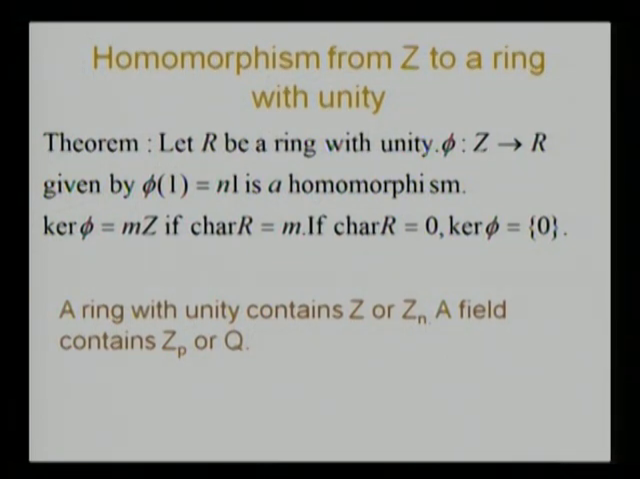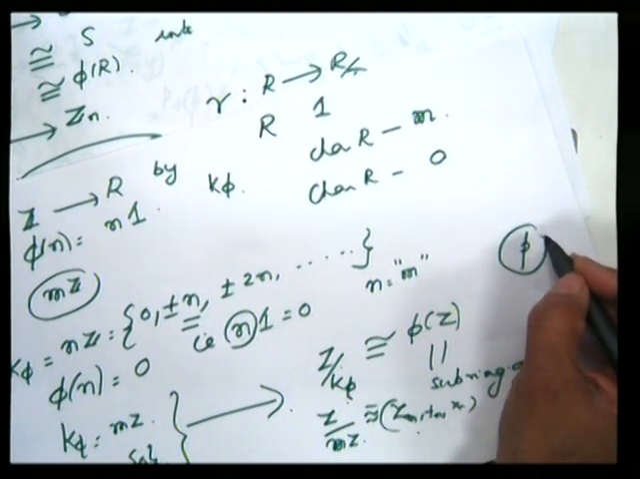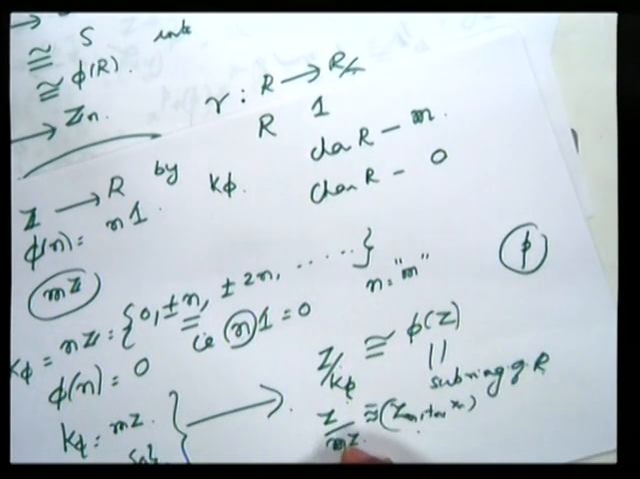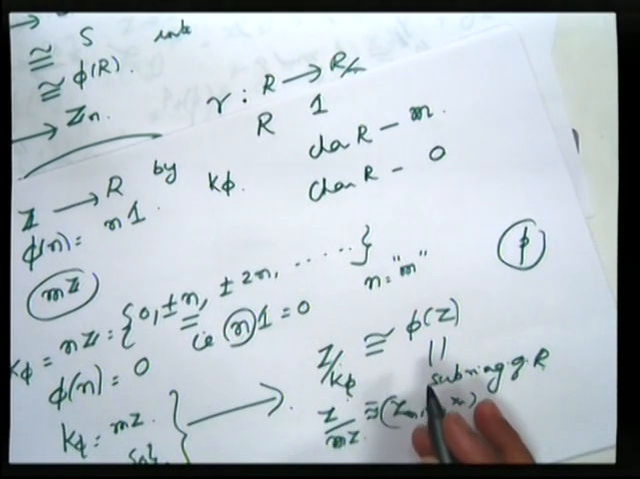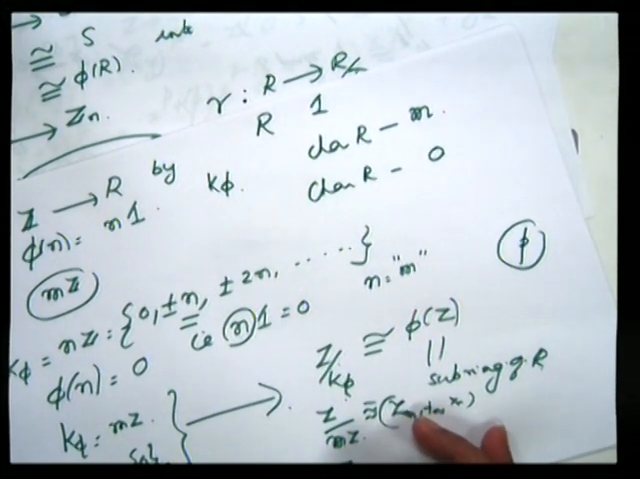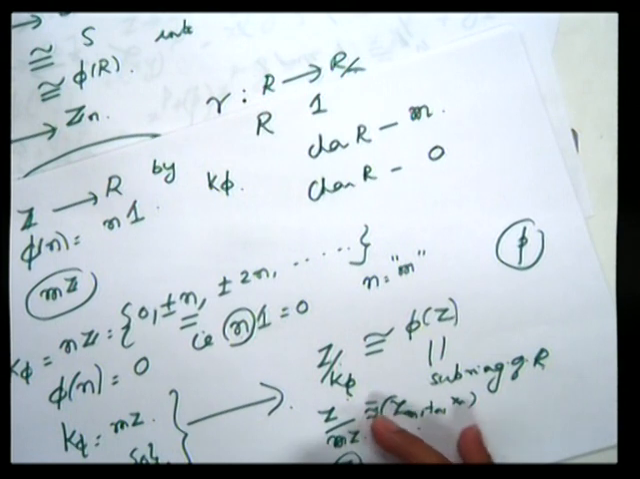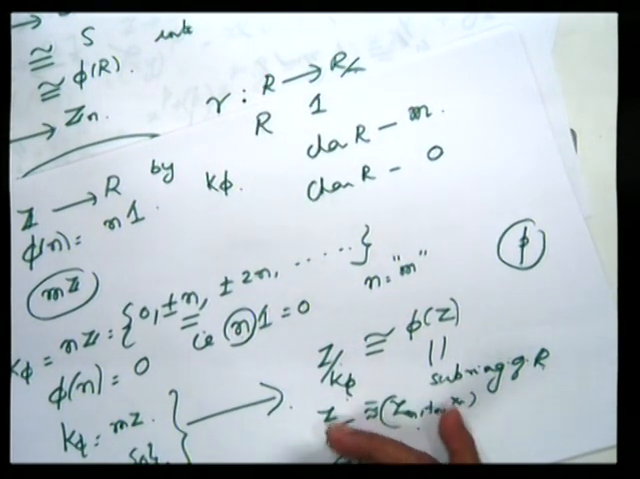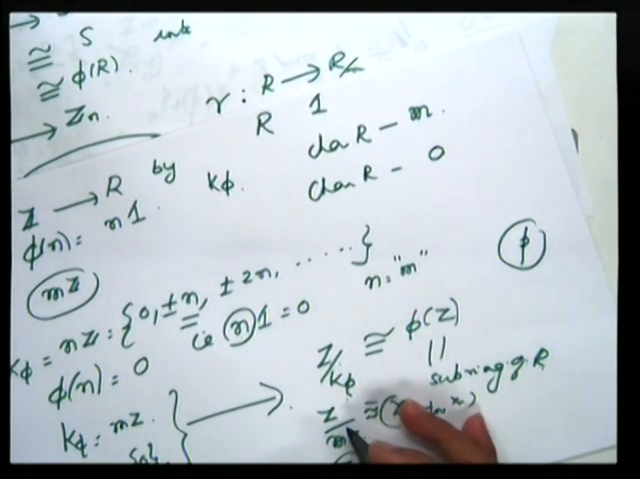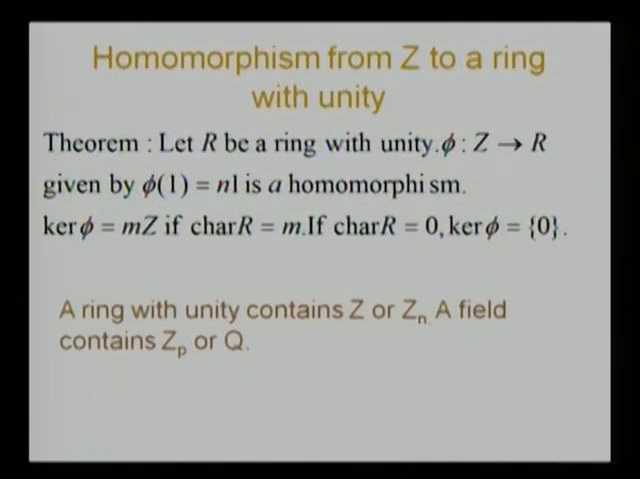How will this result be modified if the right hand side happens to be a field? A field always has a unity element. We know that the characteristic of a field is either 0 or prime. Supposing the characteristic of the field is p, then the field has a subring which is isomorphic to Zp. And if the characteristic is 0, it has a subring which is isomorphic to Z. But since p is prime, Zp is a field, so in the first case the result is modified. Every field contains a subfield which is isomorphic to Zp.